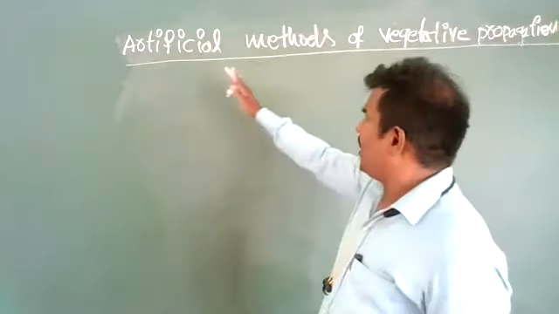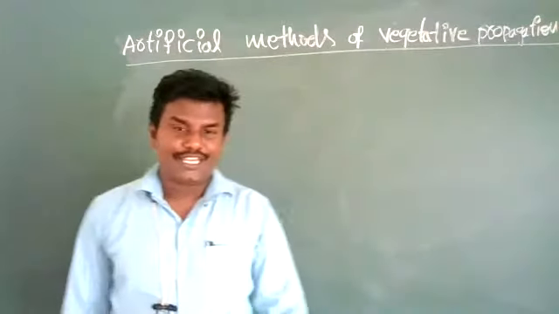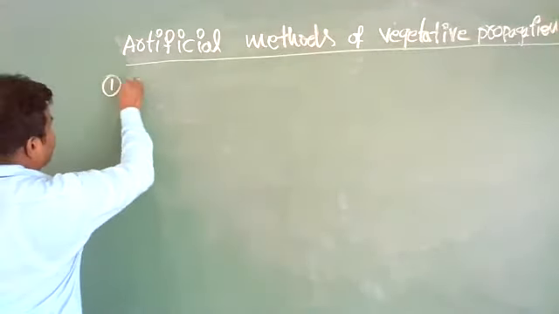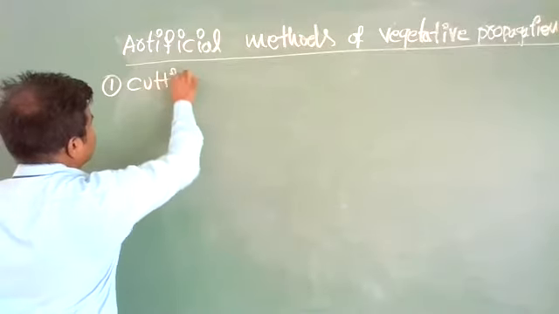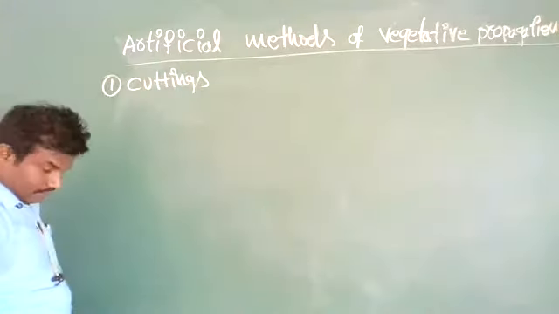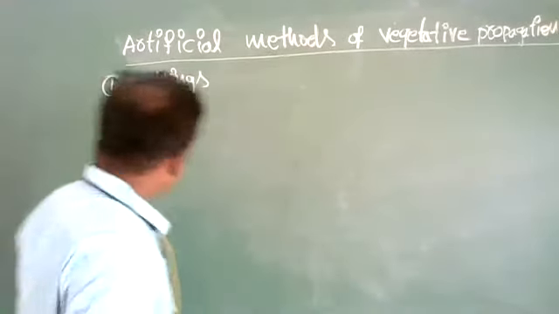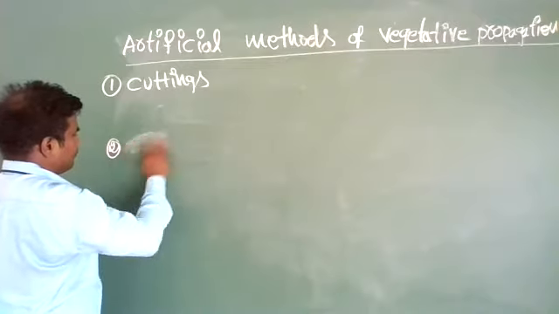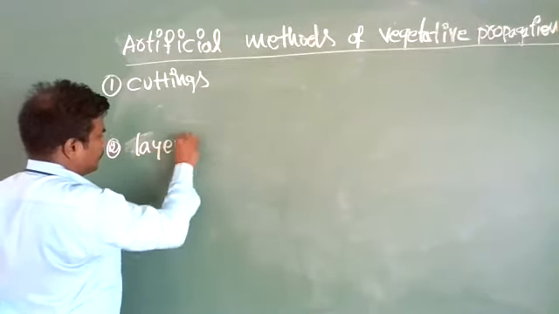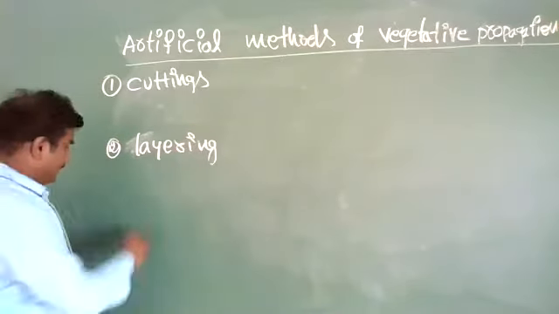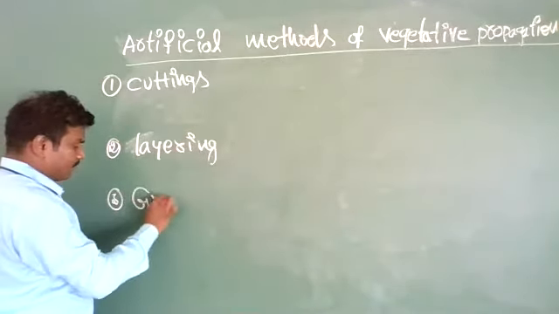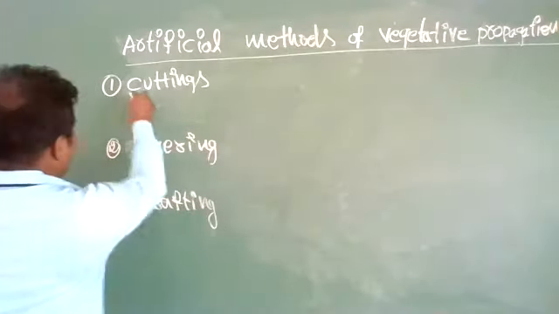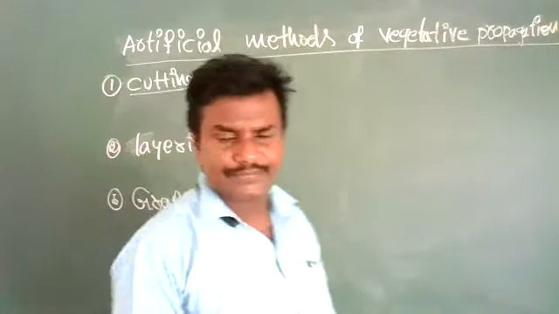Artificial methods of vegetative propagation are of three types: one is cuttings, second is layering, and third is grafting. These three.